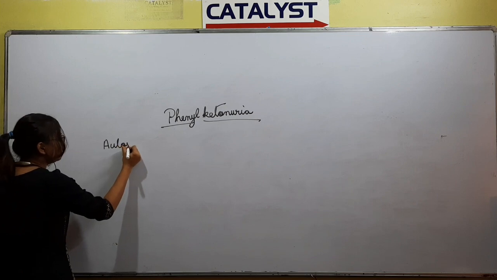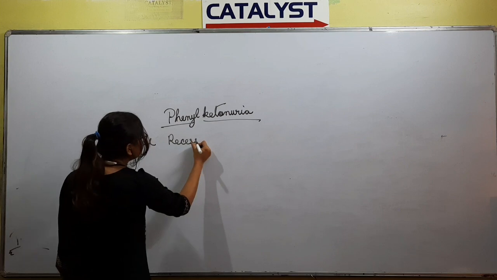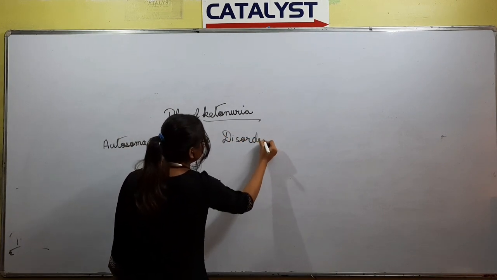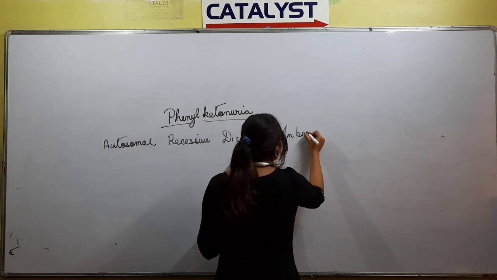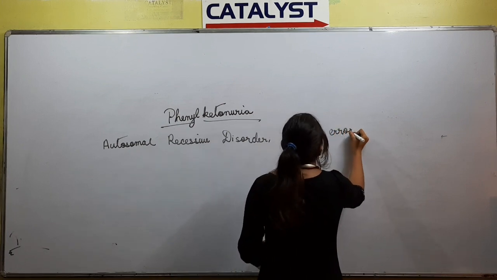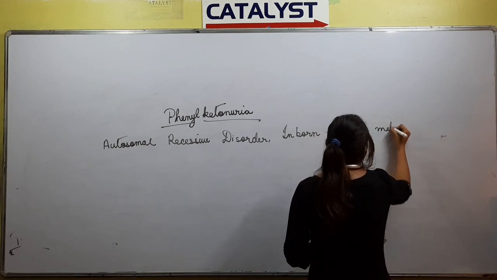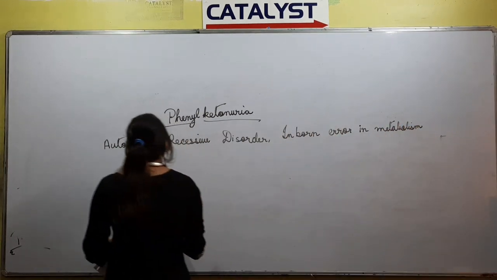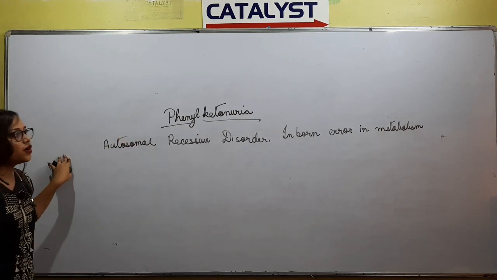It occurs due to inborn error of metabolism. This is the term given in your NCERT: inborn error in metabolism.